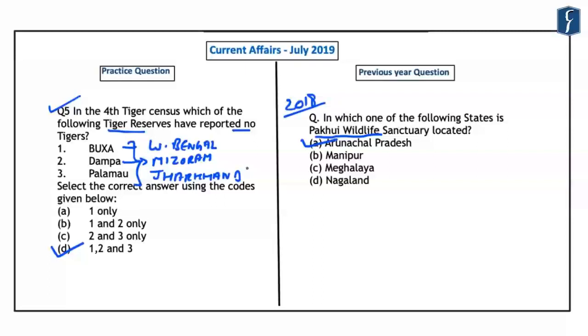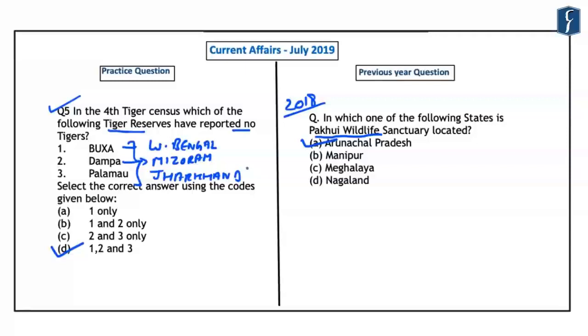Besides this, you should also note that the biggest increase in the number of tigers has been observed in Madhya Pradesh, Maharashtra, Karnataka and Uttarakhand. So this can also be another important aspect which should be kept in mind. Besides this, states like Chhattisgarh and Mizoram have reported a decline in the number of tigers.